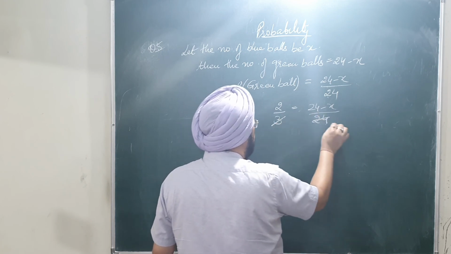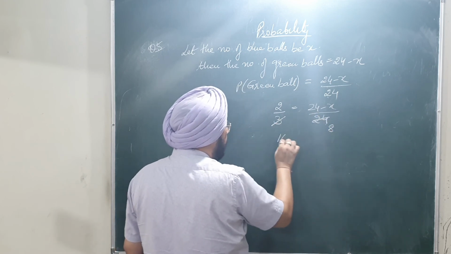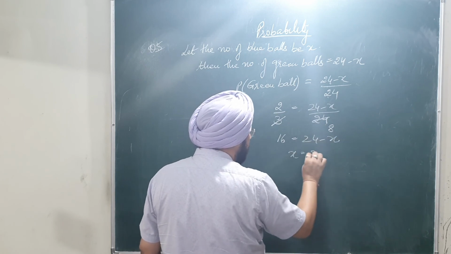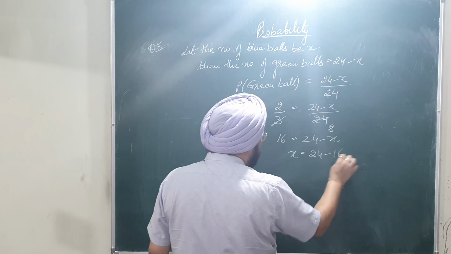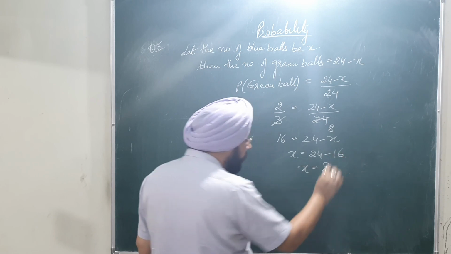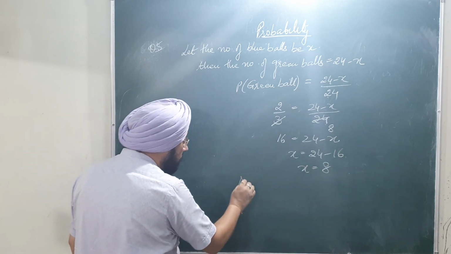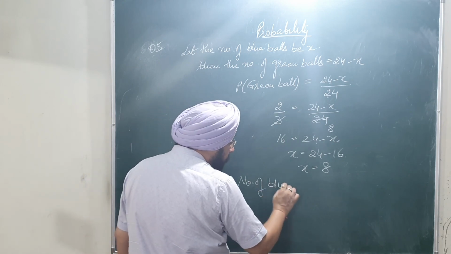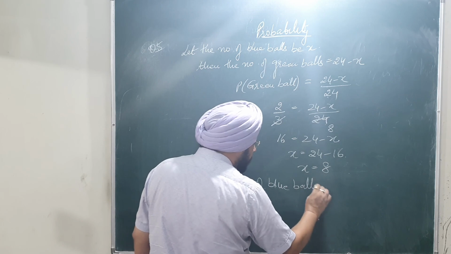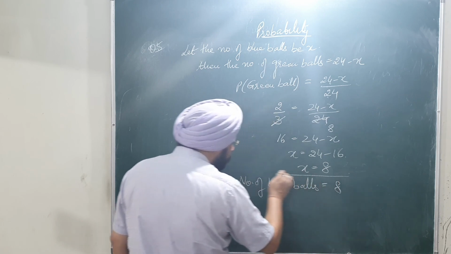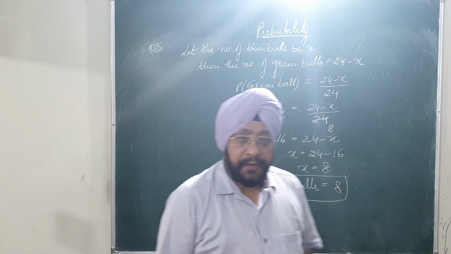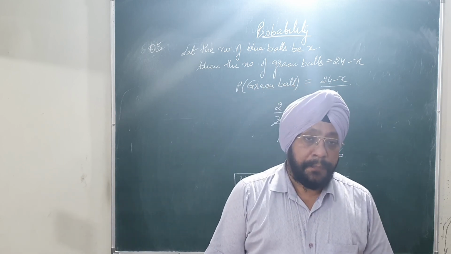So the probability of green ball is already given. So when we cancel these and cross multiply, we get 16 is equal to 24 minus x, or we get x is equal to 24 minus 16, or x is equal to 8. But we have to find number of blue balls. So since number of blue balls we have supposed as x, that is equal to 8. So this is question number 5, and this is all about the topic probability.